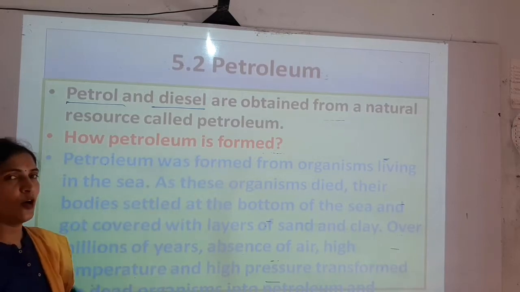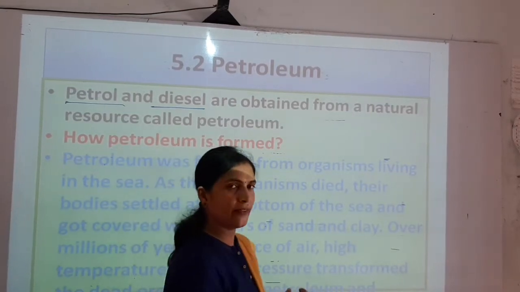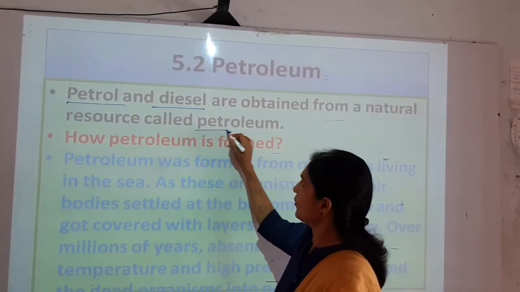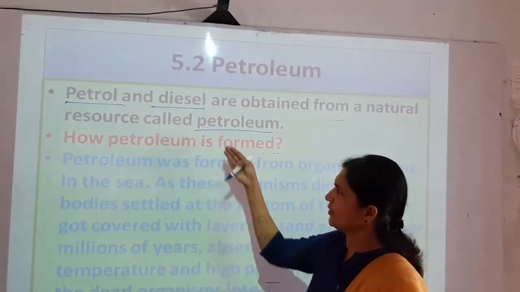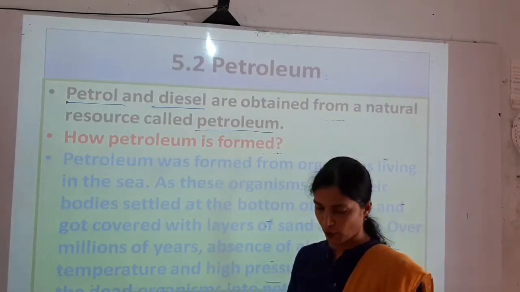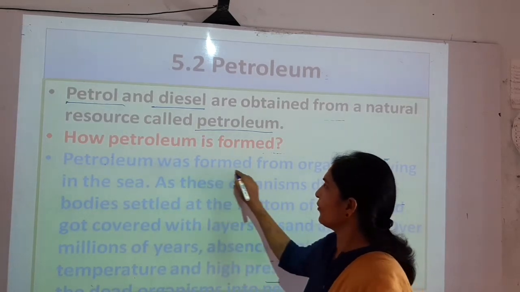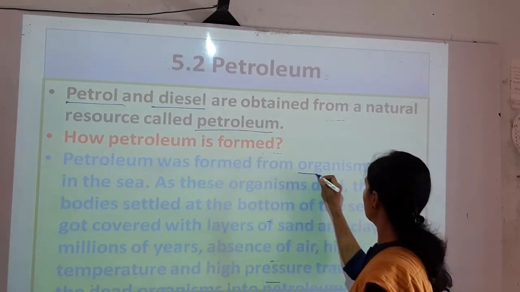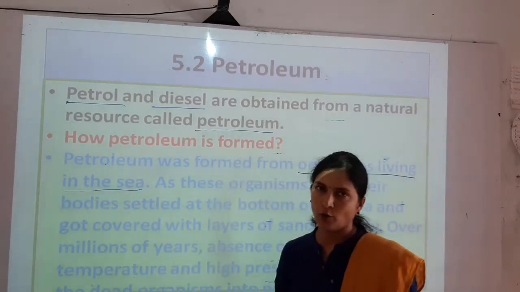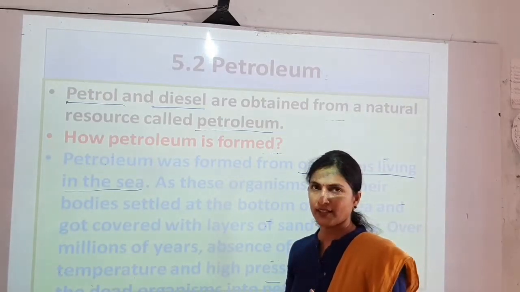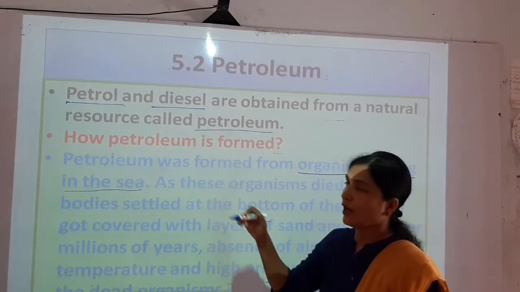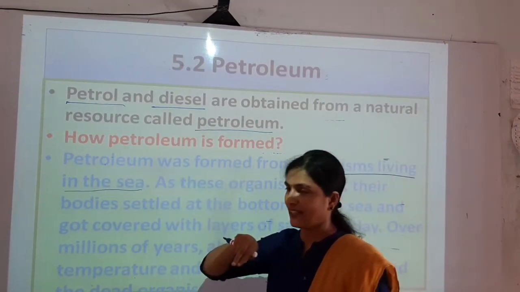How is petroleum formed? Now here is the question many students have in their mind. If petrol and diesel are obtained from a resource like petroleum, then how is this petroleum formed? There is a point written here on how petroleum is formed. Petroleum was formed from organisms living in the sea. In the sea there are different types of organisms living, plants, animals, many things. So from them this petroleum is formed.